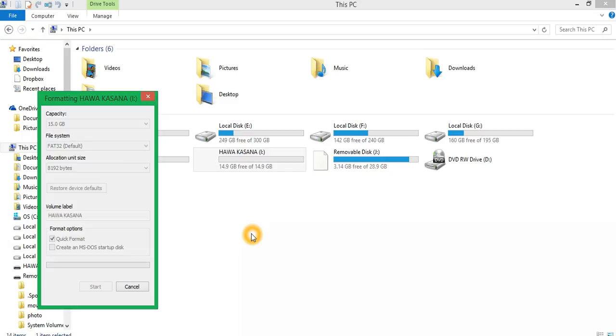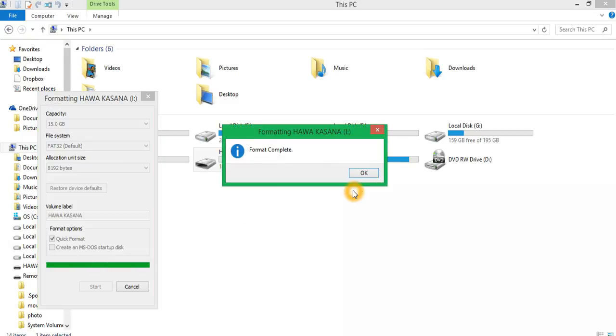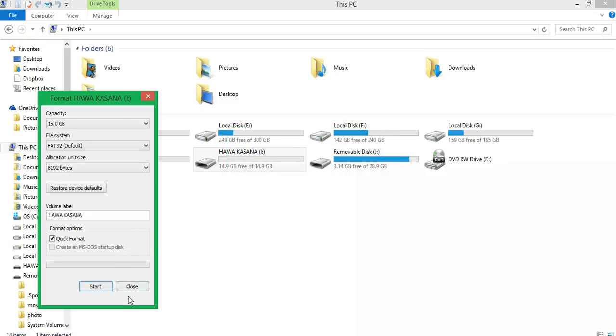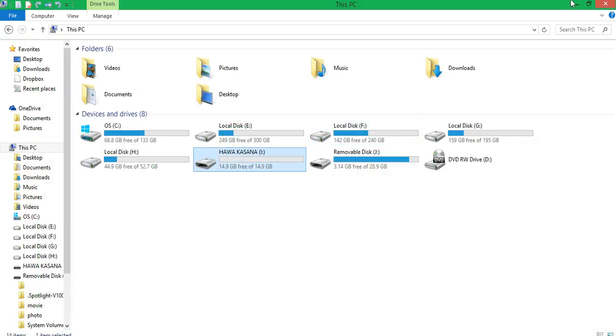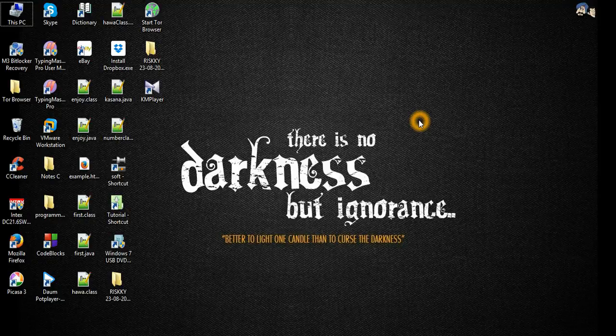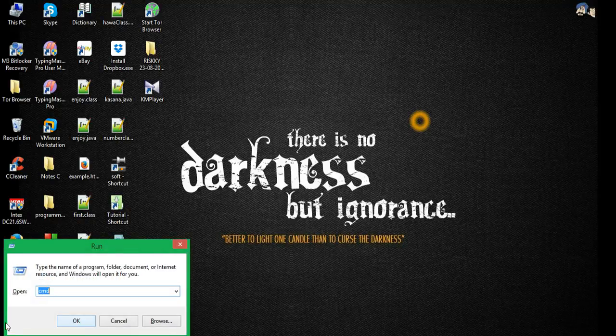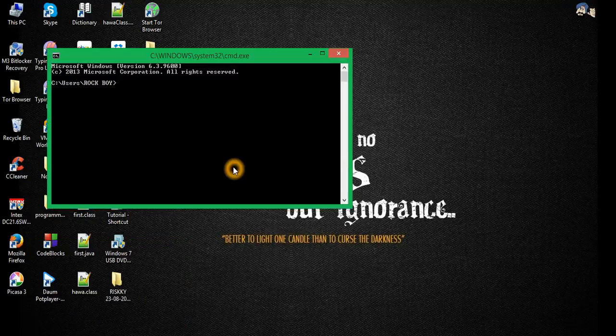It will take some 2 or 3 minutes, then it is completed. Close it. Then we will search CMD in the run option. Run command by typing CMD, open the tab, then click OK. You will find a window is open. This is called the CMD window.